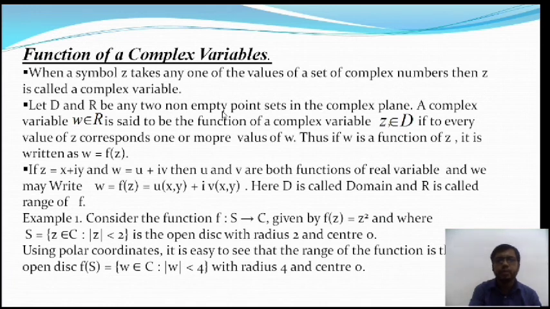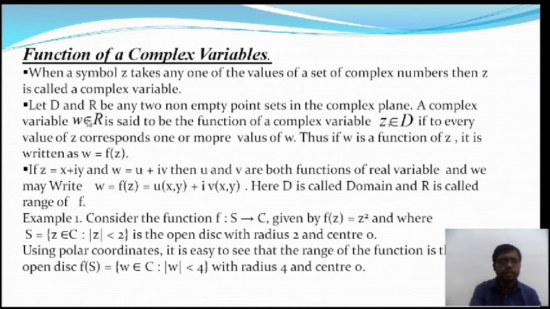A complex variable w in the range set is said to be a function of the complex variable z, with z in the domain D, if to every value of z there correspond one or more values of w. It is written as w is equal to f of z.